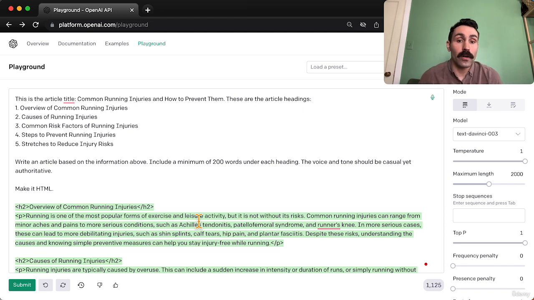But now that you have your article, it's very important to fact check and make edits. So OpenAI, they've already launched an AI detection software. So you'll want to make sure you're putting that human touch to your work. Now, personally, I only use ChatGPT to create outlines or give me ideas for content or to help structure what I want to write about. It even helps me in cases of writer's block. In the example on the screen right here, I would use this as maybe a template to get started.